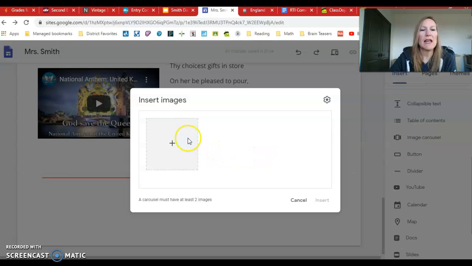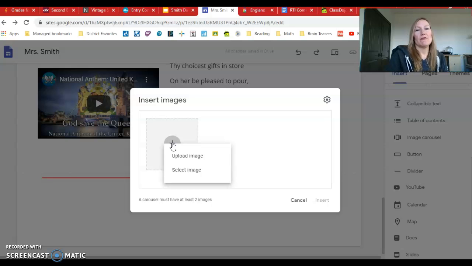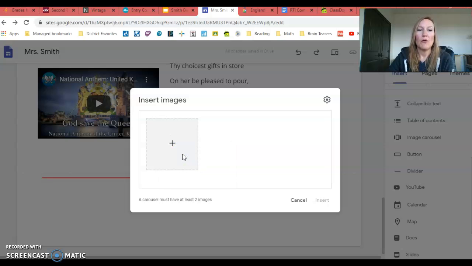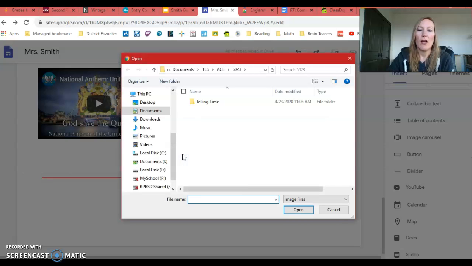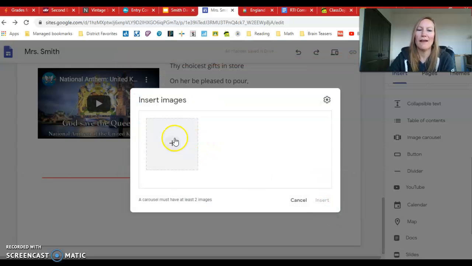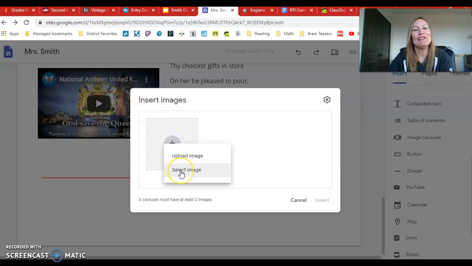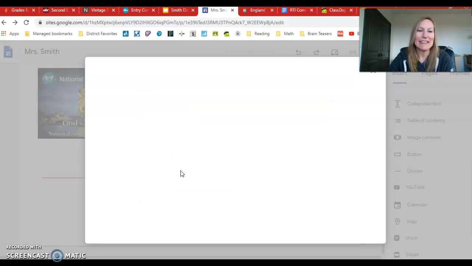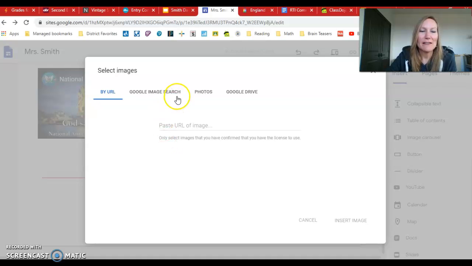All right, and so now it's going to ask me to insert images. There's a couple of different ways you can do that. You click on the plus. Now, if you already have an image saved, like you found one and you've saved it, then you would select that image from your computer. Now, I don't have any. If you have one, you upload. If you need to find one, you can hit select.